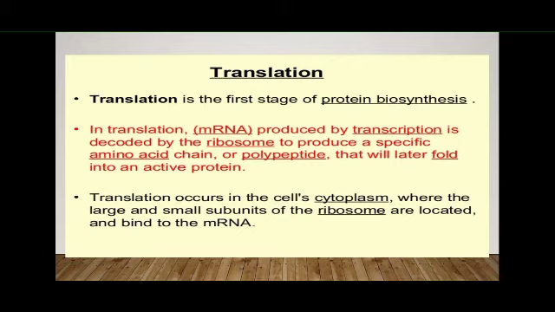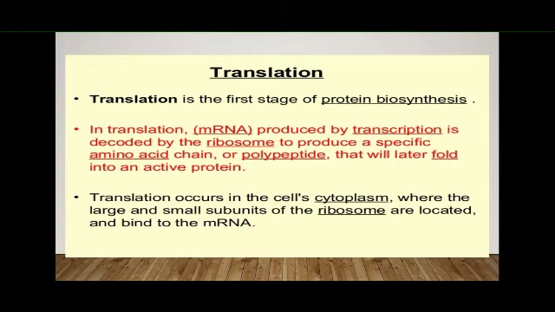Now coming to translation. Translation is the synthesis of protein molecules with the help of RNA. Translation involves the transfer of information in mRNA molecules into amino acid sequences of polypeptides according to the specifications of the genetic code. Translation takes place on ribosomes in the cytoplasm of the cell, and in eukaryotes it requires processed mRNA. So there are several events for protein synthesis to take place, and several complexes are also involved for your protein macromolecule to get synthesized.